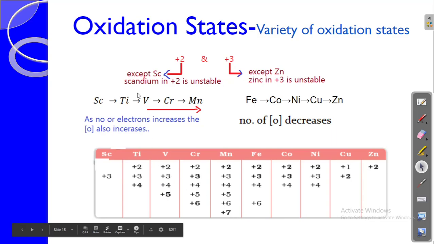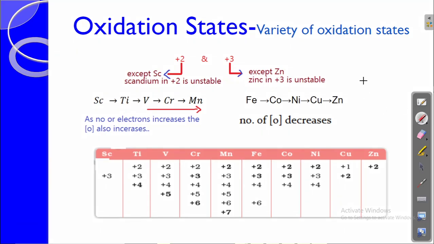This is due to the involvement of the n minus 1 d orbital in chemical bonding, in addition to the ns orbital electrons. So why does it have a variety of oxidation states?